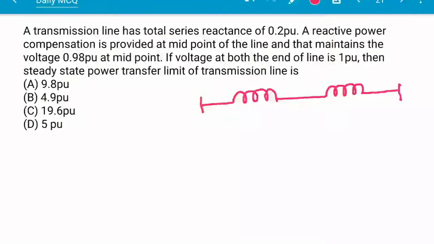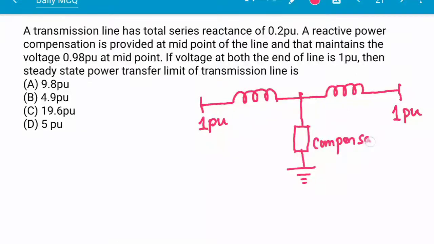This is the sending end, and here also 1 per unit voltage is given, and here also 1 per unit voltage is given, and here is the midpoint, and here a compensation is given, any type of reactive compensation, and it is maintaining the voltage at the midpoint to be 0.98 per unit.